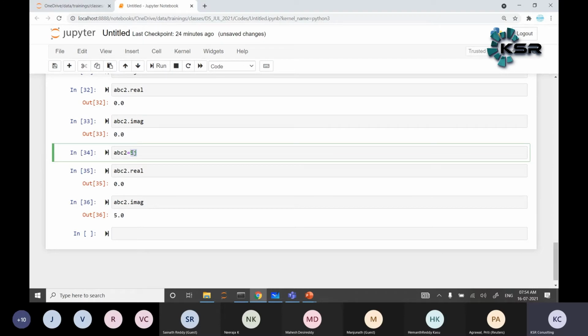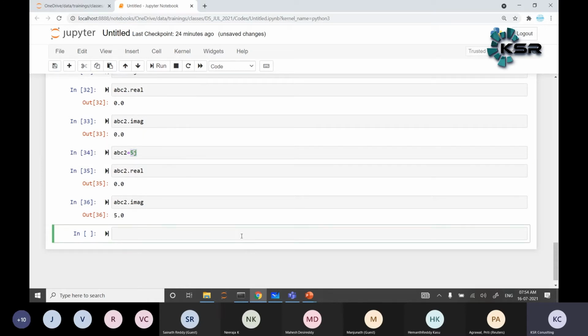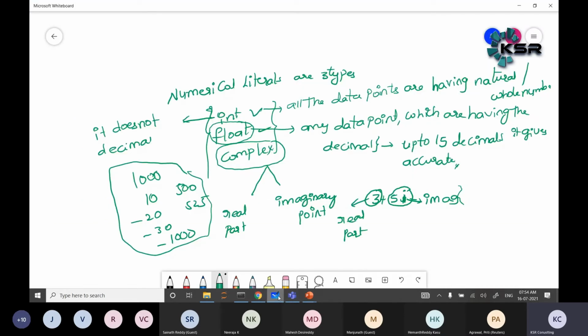So next one is the Boolean. Now we are clear about the integer value. Next is the Boolean literal. Once we complete the Boolean literal, then we can spend some time on the string literals. So what do you mean by Boolean literal? Boolean literal can have two values. Can anyone guess?